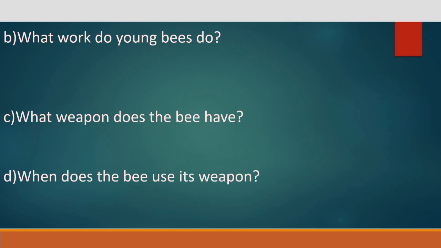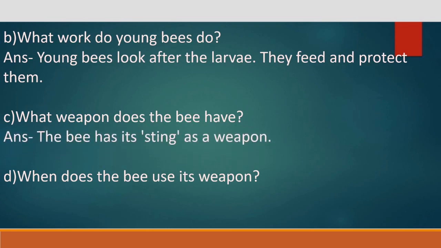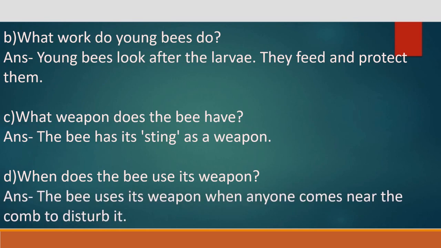Answer. Young bees look after the larvae. They feed and protect them. C. What weapon does the bee have? Answer. The bee has its sting as a weapon. D. When does the bee use its weapon? Answer. The bee uses its weapon when anyone comes near the comb to disturb it.